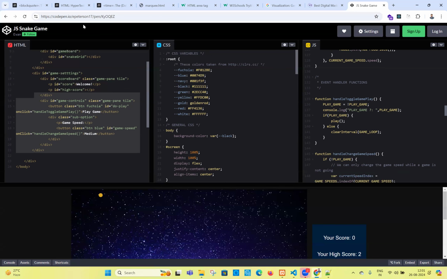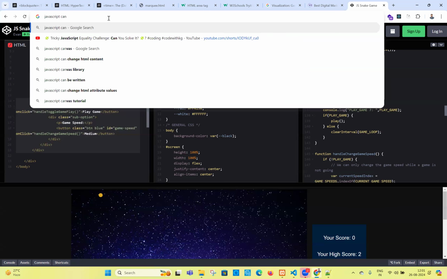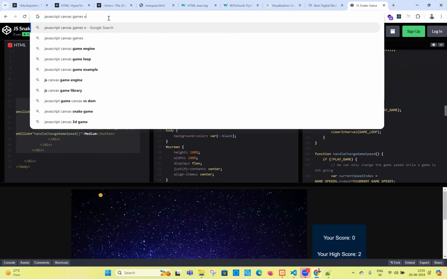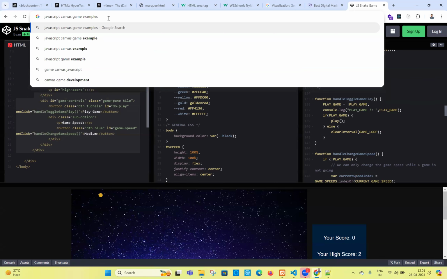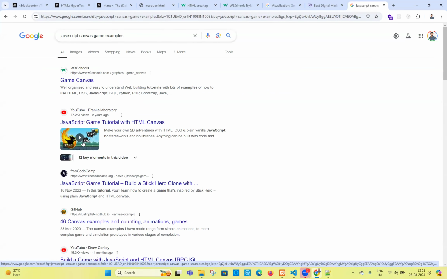Okay, so you see, JavaScript. Let us write like this: Canvas games examples, with Canvas tag. Let us mention this. You see, so will you believe me? This game is created using JavaScript.